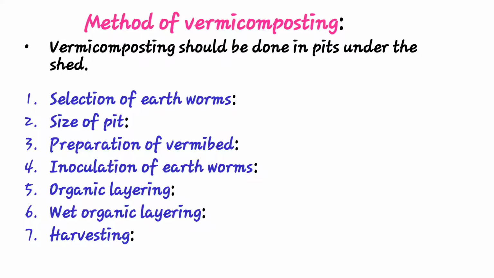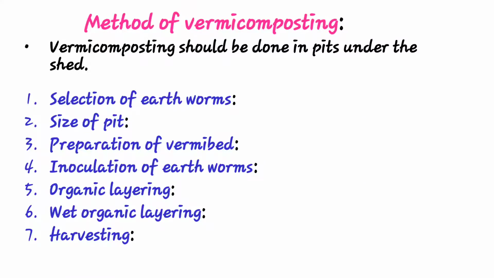Then preparation of vermi bed, third step. In that, a layer 15 to 20 centimeter thick of good loamy soil, above it a thin layer of 5 centimeter of broken bricks as well as sand should be made.